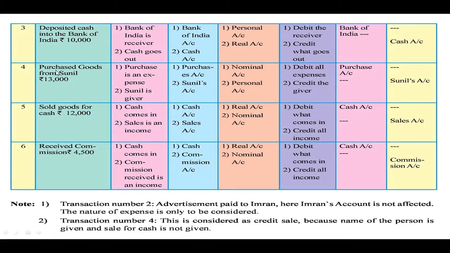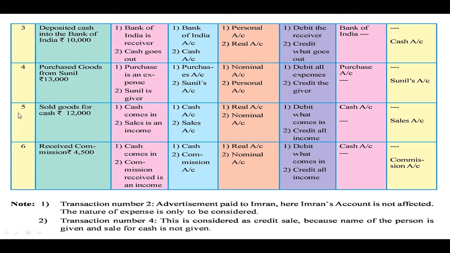So we cannot credit cash account. Now when goods are purchased from Sunil, Sunil is a personal account. He becomes the giver. He gives the goods to the business. So Sunil is a giver and Sunil's account is a personal account, credit the giver. So that is why the journal entry is purchases account debit to Sunil's account.